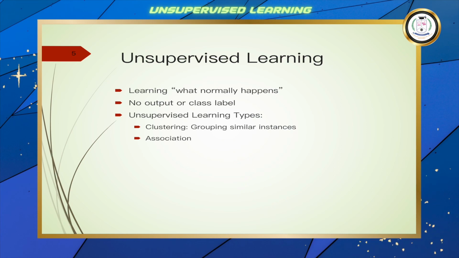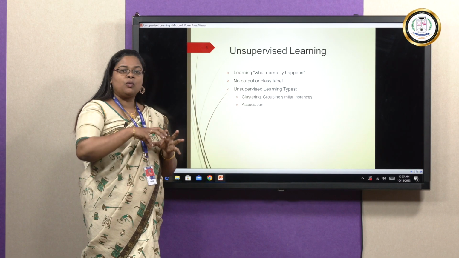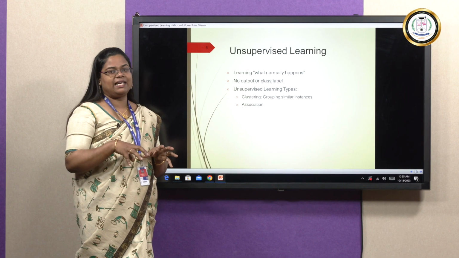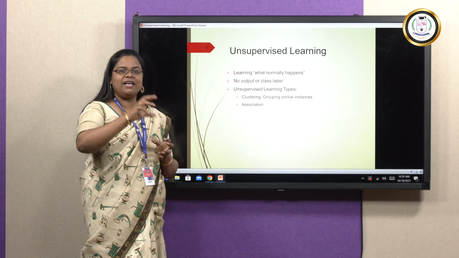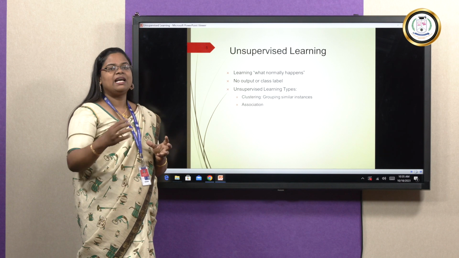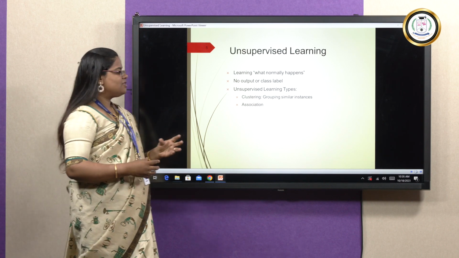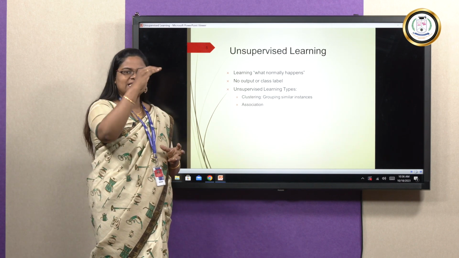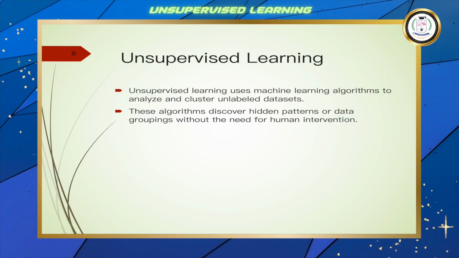Then the different types of unsupervised learning algorithms include clustering and association. Clustering is nothing but grouping different data items in the data set. And in association, we are finding relationships, some relevant features, between the data items in the data set. Data items are nothing but the instances of a data set. Okay, so this is an unsupervised learning algorithm, which uses machine learning algorithms to analyze and cluster unlabeled data sets.